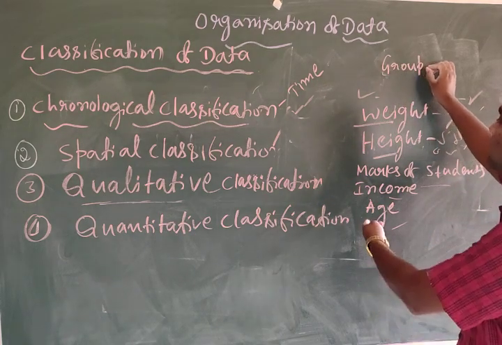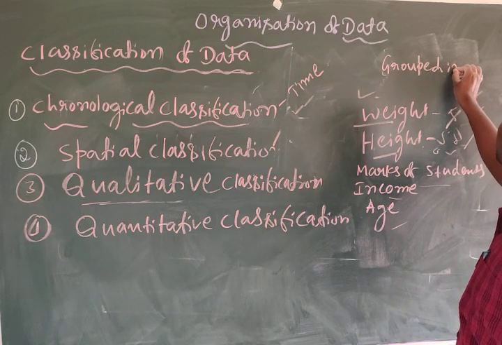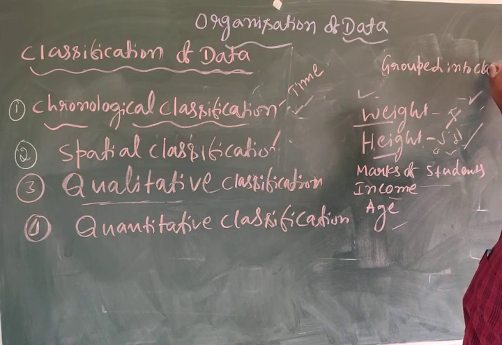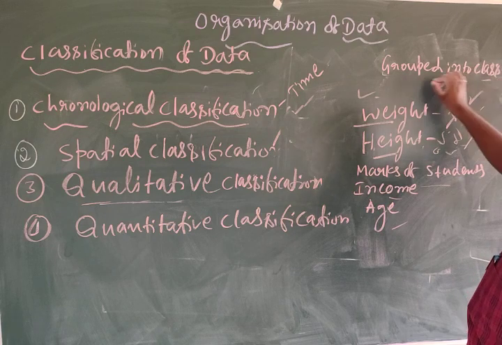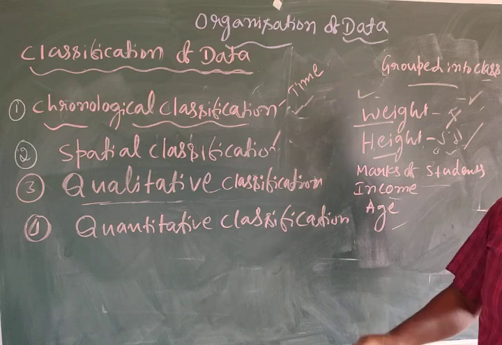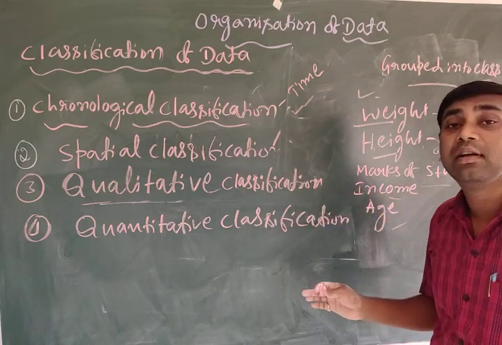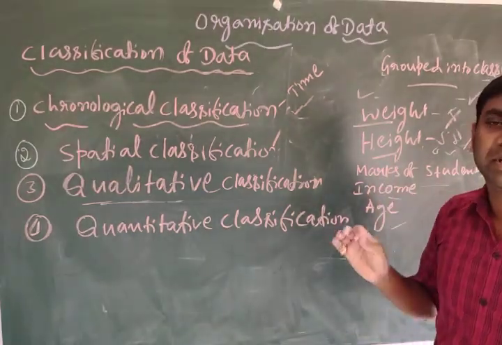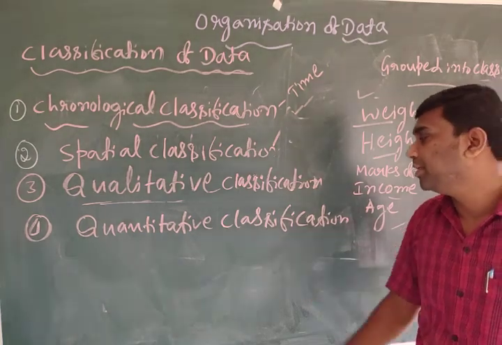Simply, characteristics which can be expressed in quantity, expressed quantitatively, are called quantitative classification.